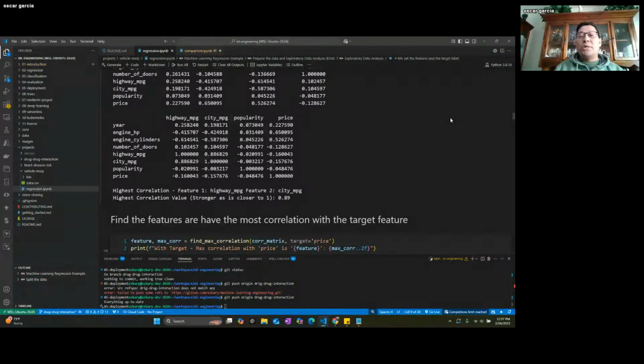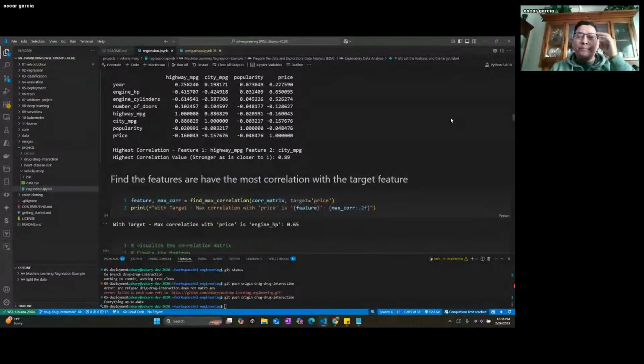They really don't impact the price much. So you've got to make decisions on dropping one or making one out of the 2. The strategy is you've got to reduce the data set. The more data you have, the longer it's going to take to train. So if you have a lot of fields that are highly correlated, there's no point in training on that. So you have to make decisions on what's impactful or not. And in this case, we can drop either one of those.